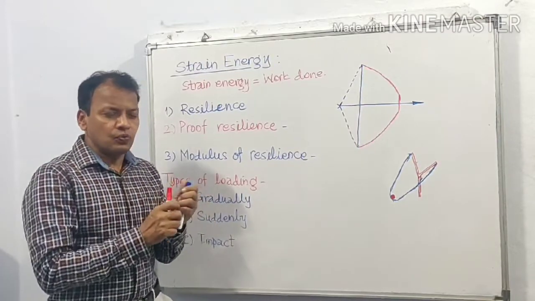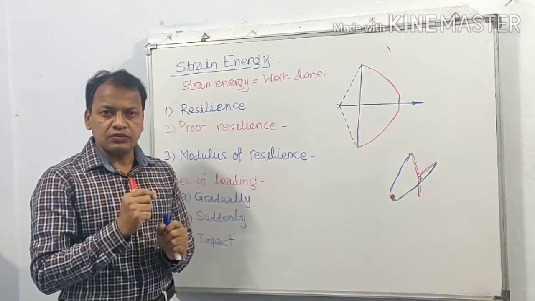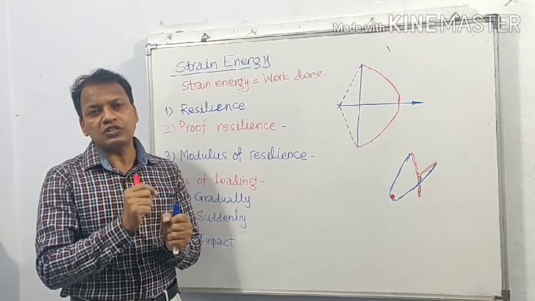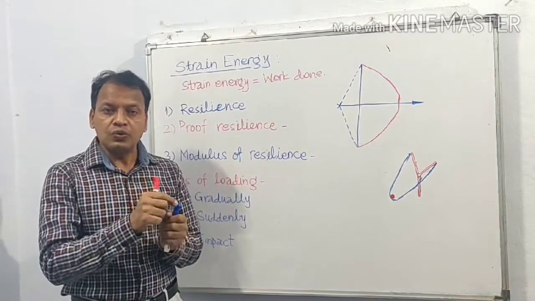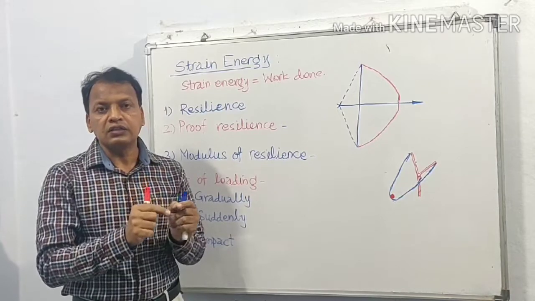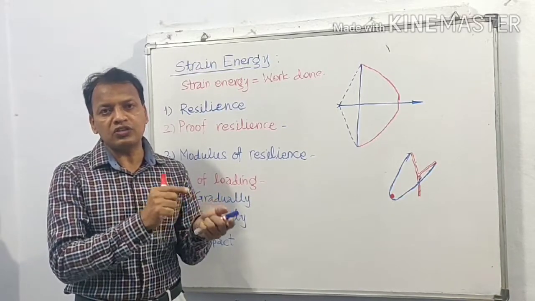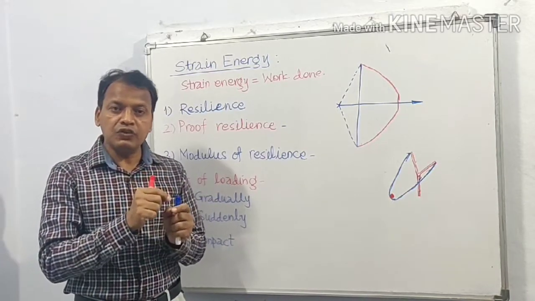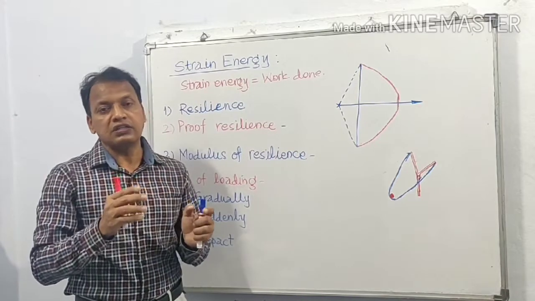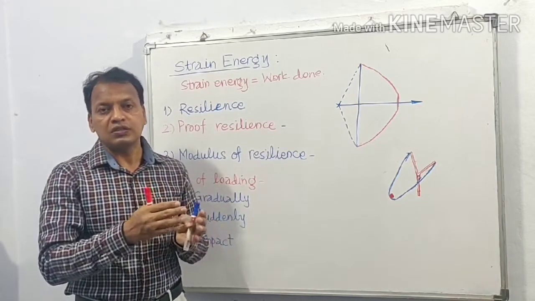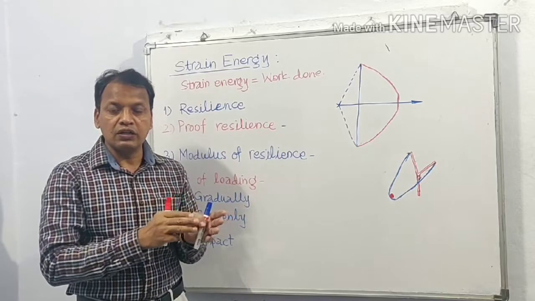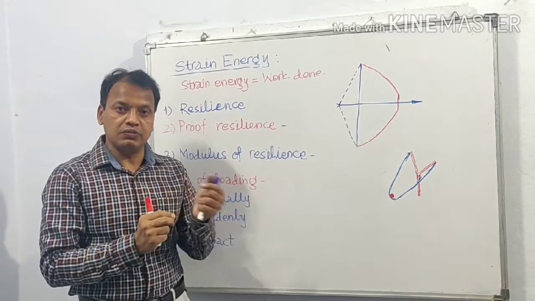The second term is proof resilience. Now when a body is strained, initially with a smaller force it is strained. Obviously when it is strained less, the energy stored in the body is smaller. If we strain more, the applied force is more, the straining will be more, therefore the energy stored will be more.